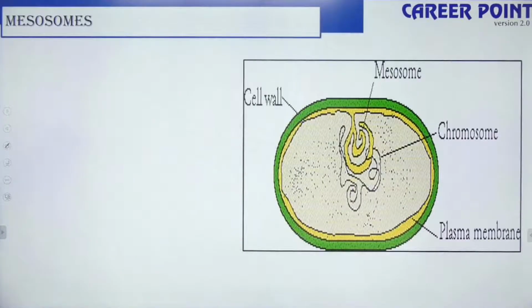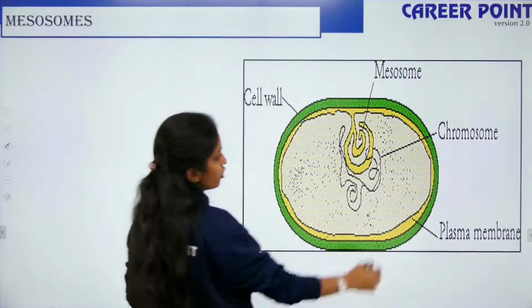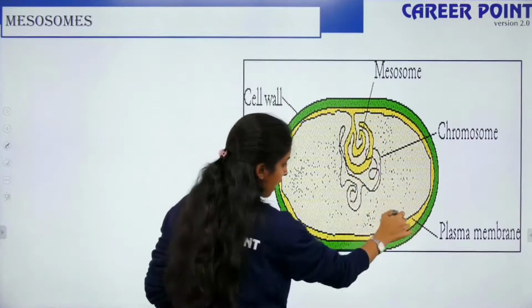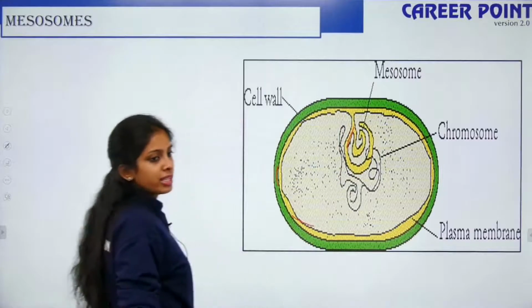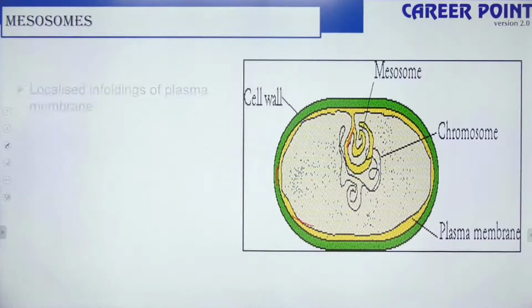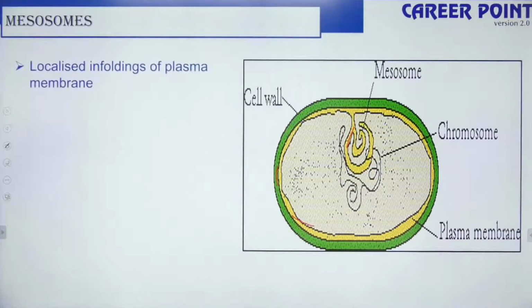So you have mesosomes. I told you they are infoldings of your plasma membrane. They take up the function of your mitochondria. They are localized infoldings of your plasma membrane, so they perform the function of your mitochondria.